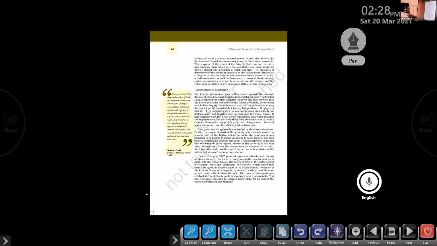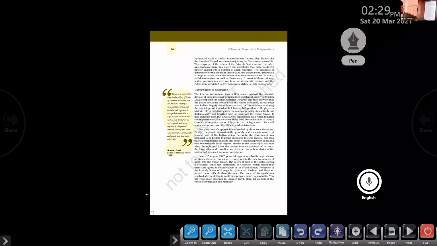What are the three considerations that guided the government's approach for the integration of the states?